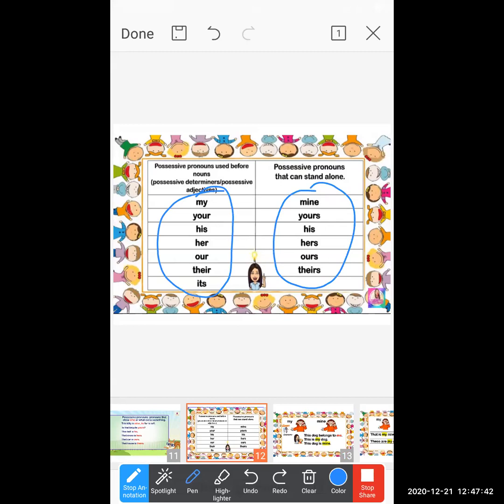And why is it necessary to keep all this in mind? Because if you want to make sentences with possessive pronouns, there are different methods while making a sentence. Keep the certain rules in mind, then you can make a perfect sentence on possessive pronoun.